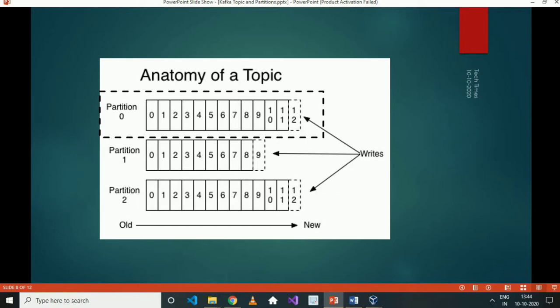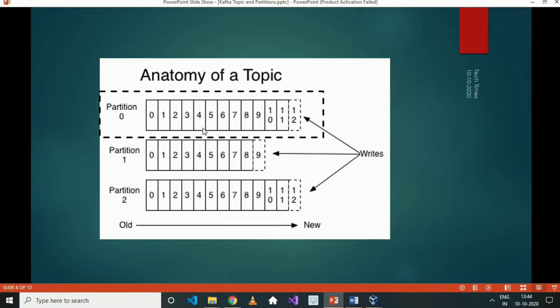But for now, suppose we have three messages published. They can go to partition 0 at the 0th position, partition 1 at the 0th position, and partition 2 at the 0th position. So three different messages are kept at position 0. If we consider just partition 0 here, it has a number of messages which will keep on appending to that partition.